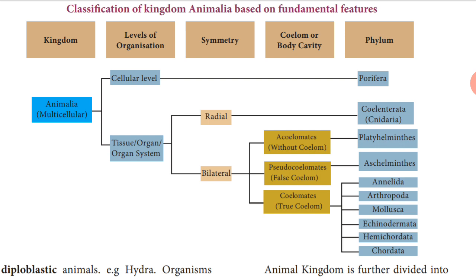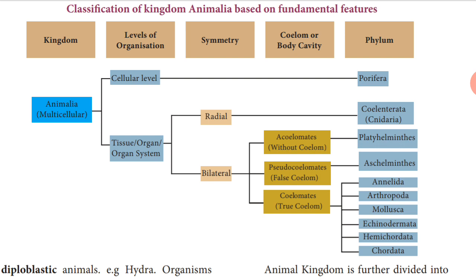Okay. In the 5 kingdom classification, what are the kingdoms? Monera, Protista, Fungi, Plantae, Animalia. In this lesson, we are seeing about Animalia, the animal kingdom.